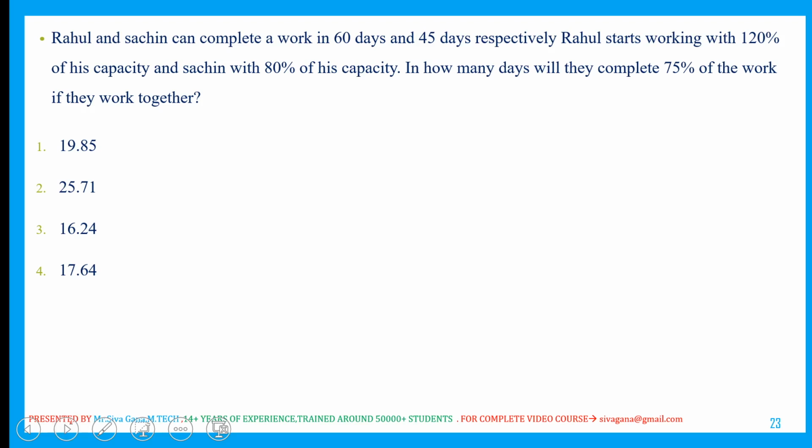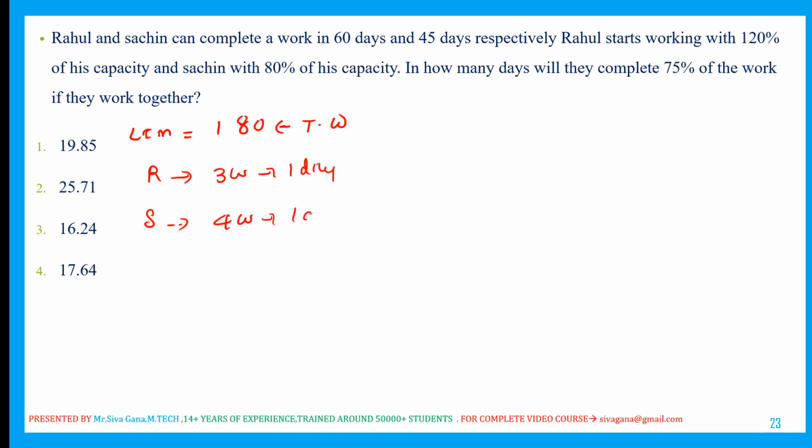Rahul and Sachin can complete a work in 60 and 45 days. Let us take the LCM of these two. 60, 45: LCM is 180. Let us say 180 is the total work. Then Rahul's one day work is how much? 180 by 60, that is 3 work in 1 day. Then Sachin's one day work is 180 by 45, that is 4 work in 1 day.